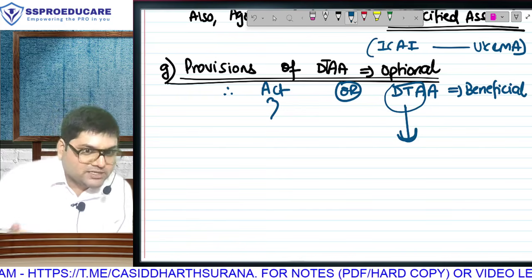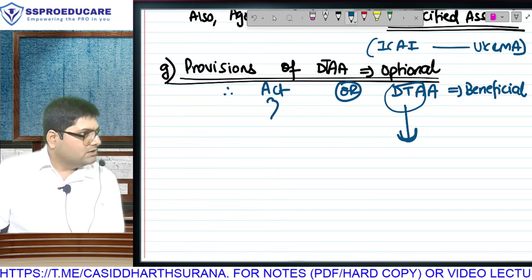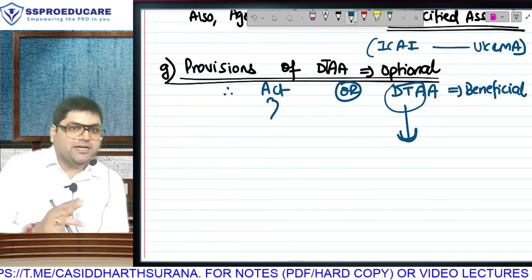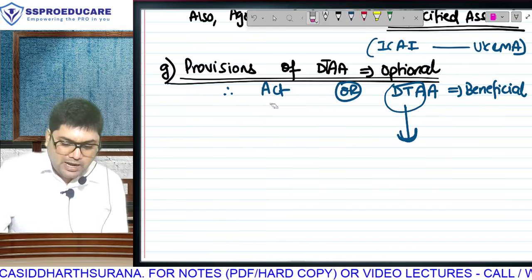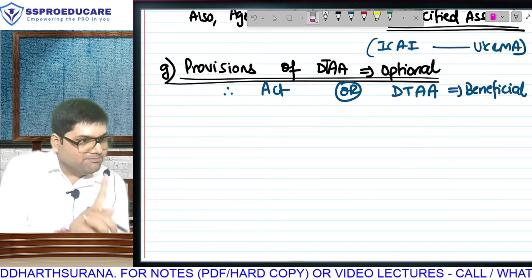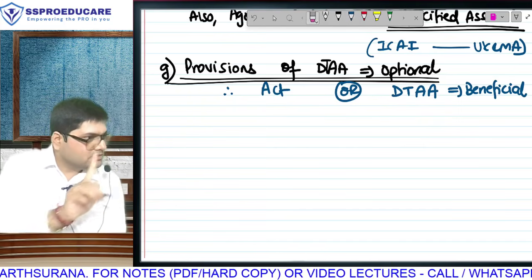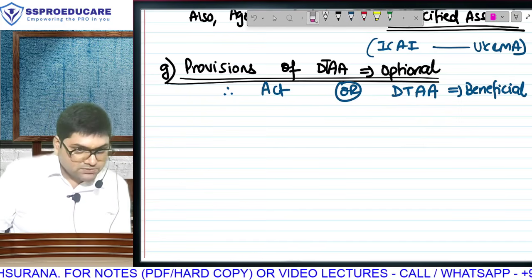No. ये क्या क्वेश्चन है? We are saying whichever is beneficial, but DTAA has been done only for benefit. तो वही beneficial होगा ना. How can act be beneficial? You understood this question? अभी प्रूफ करो.